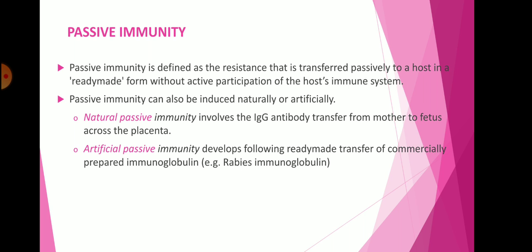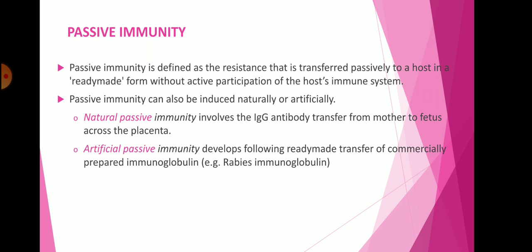So passive immunity also has two types, that is natural and artificial. Natural passive immunity involves the transfer of immunoglobulin G antibody from the mother to the fetus across the placenta.